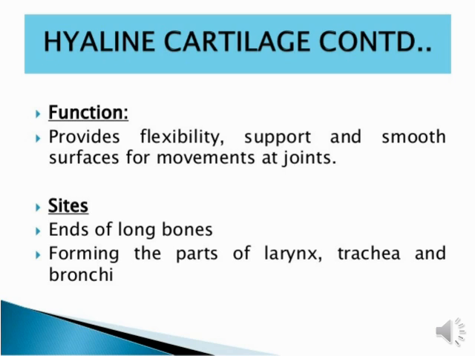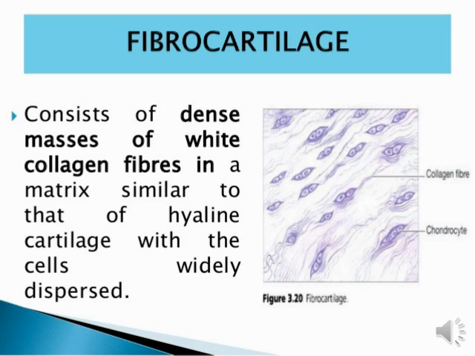Next, fibrocartilage, the second type of cartilage, consists of a dense mass of white collagen fibers in a matrix similar to that of hyaline cartilage, with the cells widely dispersed. So what is the main thing consisting fibrocartilage? A dense mass of white collagen fibers. It looks very similar to hyaline cartilage.